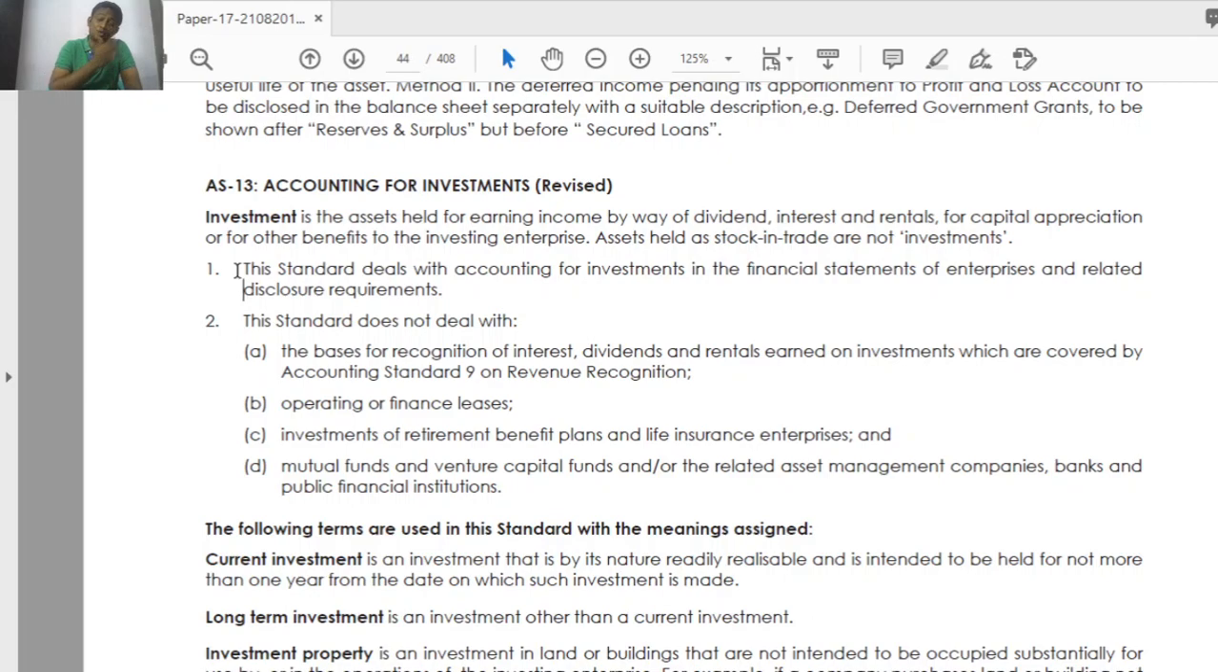So accounting for investment is nothing but what value I am going to put in the balance sheet for that share amount or for that debenture amount, for any other securities. What value I am going to put in my accounts. That is what accounting for investment is.